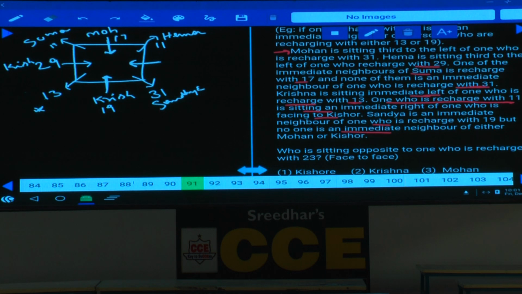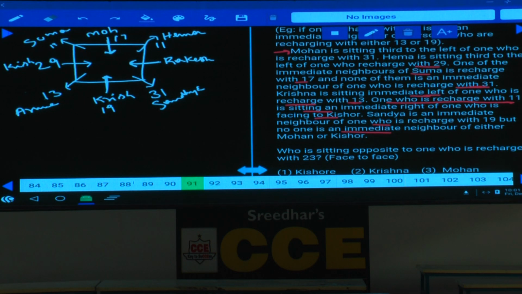Done with this? Sanjay, Hema, Suma are done. Now we are left with one more person. Who is that person here? Aruna, and this Aruna must be at this place. Then what are the numbers left over here? And again, among these males, Mohan, Krishna, Kishore are done. Then the person who is left over is Rakesh, and Rakesh must be at this place.